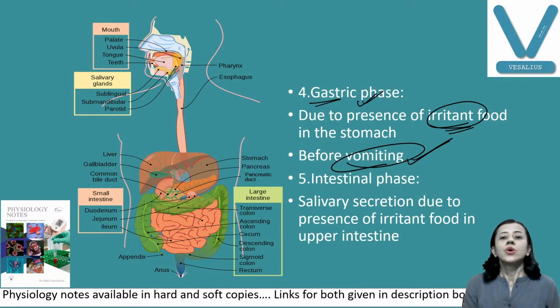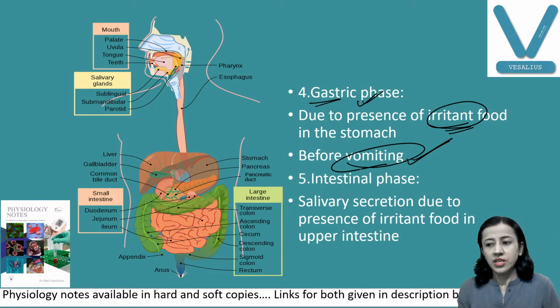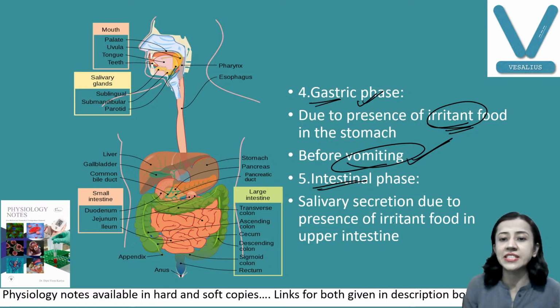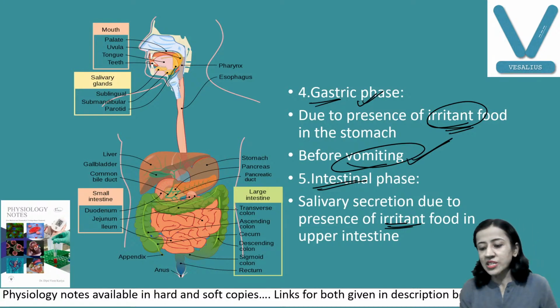Now that is the fourth phase. Cephalic phase, then buccal phase, esophageal, gastric phase, and the last one, intestinal phase. This is also not going to produce salivary secretion every time food is in the intestine, but if the food is irritant, that results in a vomiting sensation and increased salivary secretion.